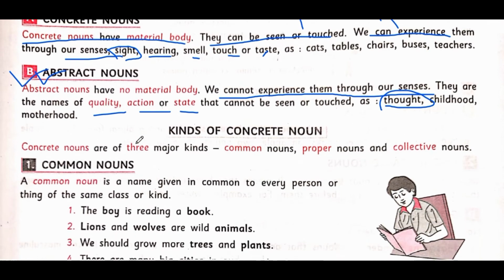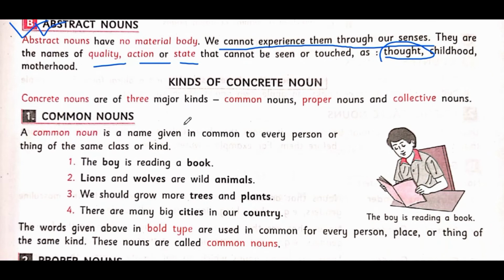Now let us go to the types of concrete noun. Concrete nouns are classified into 3 major types. Actually 4. One is not given here, but when you go to higher classes, you will get one more type of noun classification. What are the main classifications? They are common noun, proper noun, collective noun, and material noun. Material noun is not given here, but you need to study that one also.